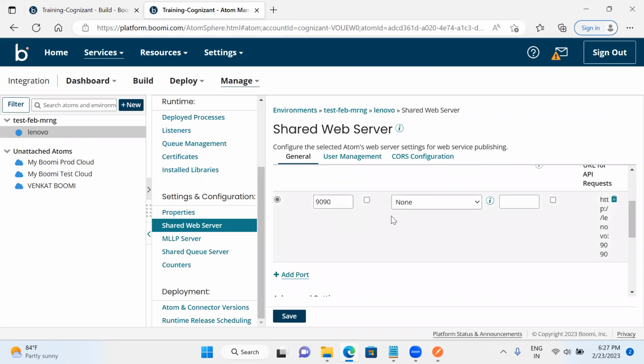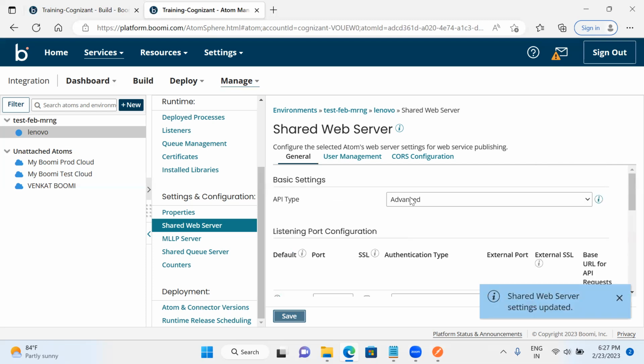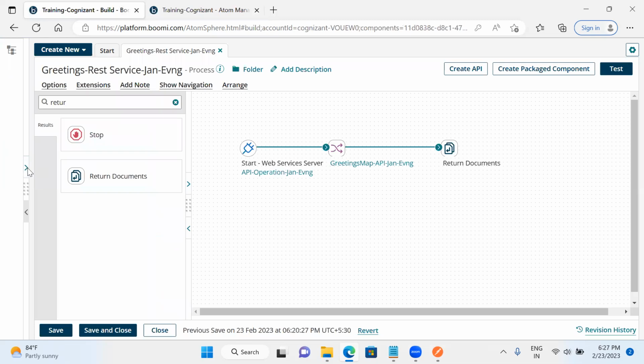Okay, here we don't need to change anything. Here only the API type I need to select through the Advanced. Okay, now I will save this. This is none and I will save this. Okay, I have changed it to Advanced here. Now I need to start the development here. Now I need to start the development fresh again.